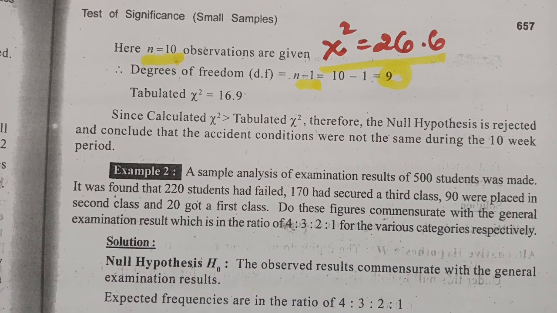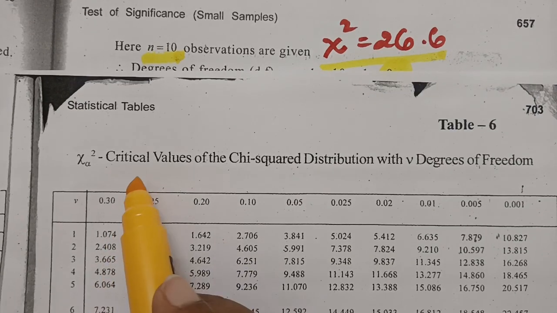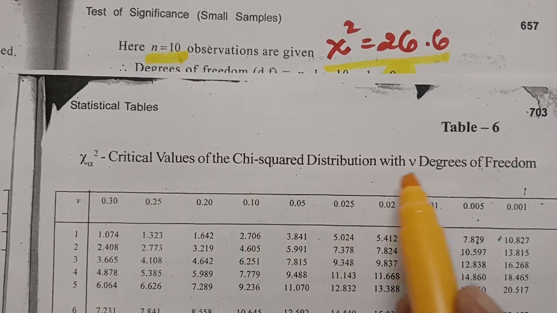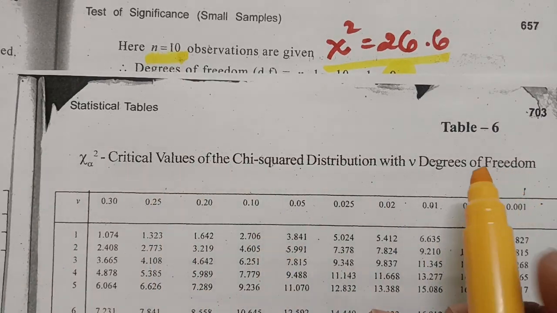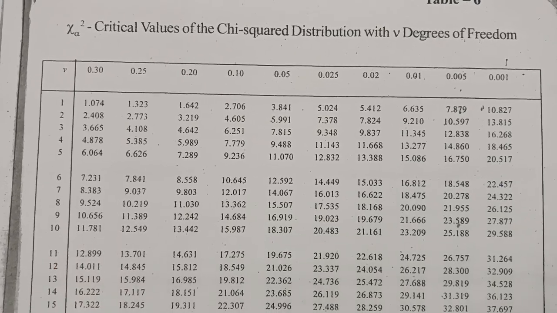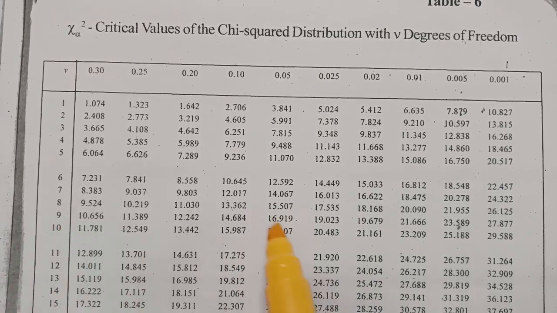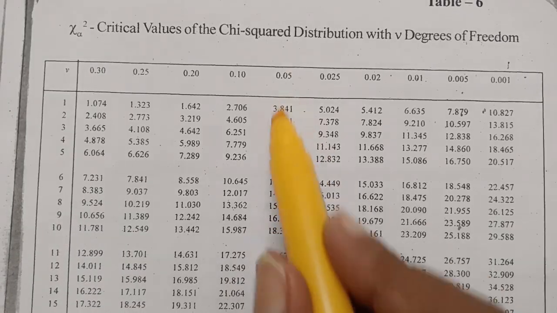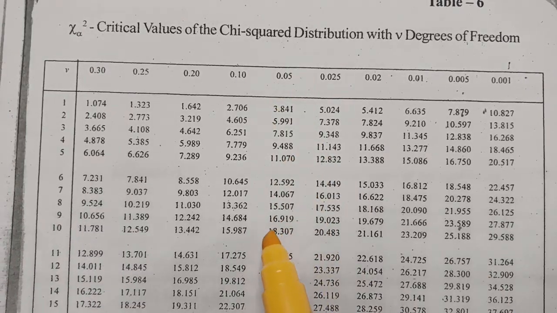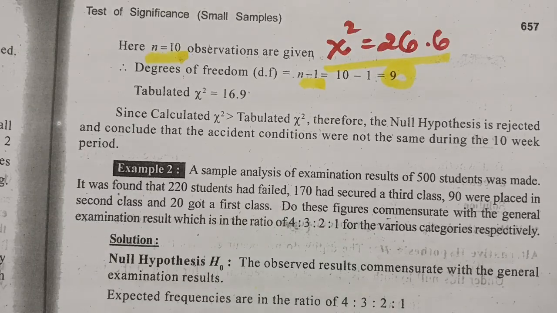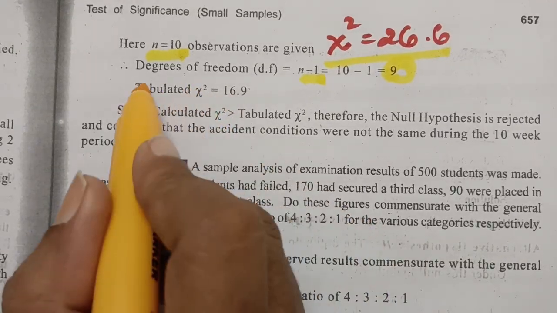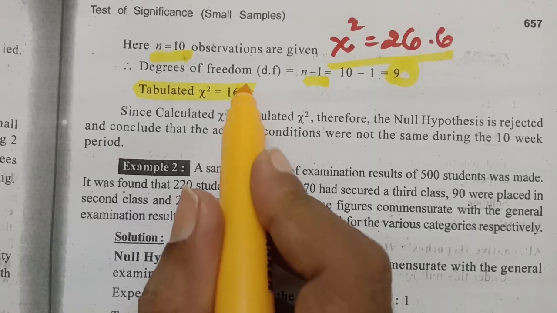So in the table, the critical values of chi-square distribution with v degrees of freedom, the degrees of freedom is n minus 1, that is 10 minus 1, 9, at 5% level of significance. At 5% level of significance, the value here is 16.919. So this is the tabular value, that is 16.9.